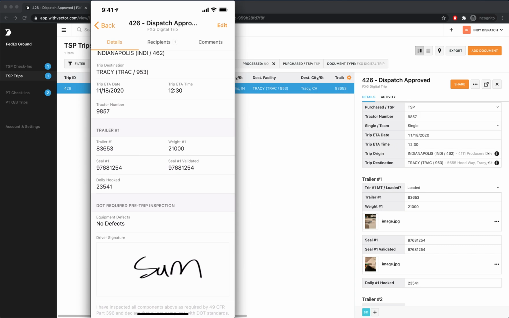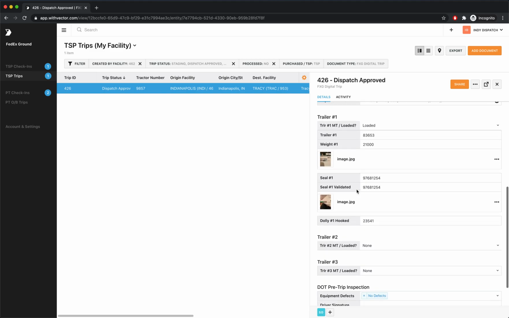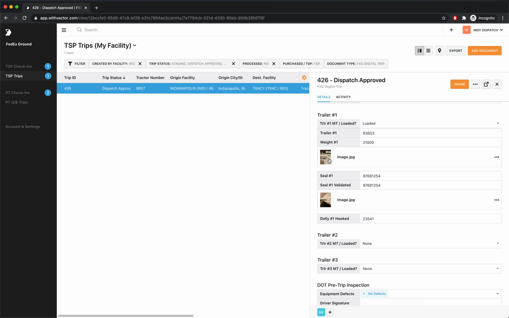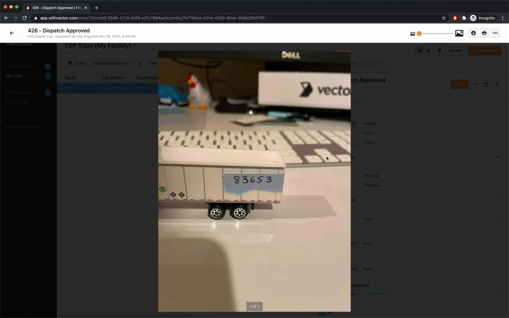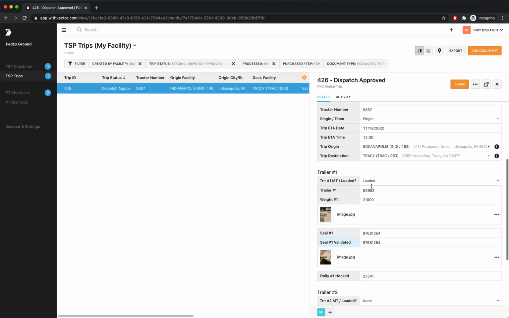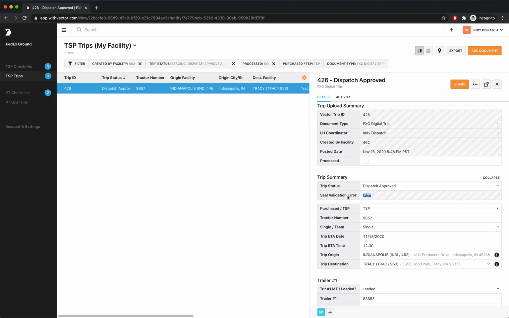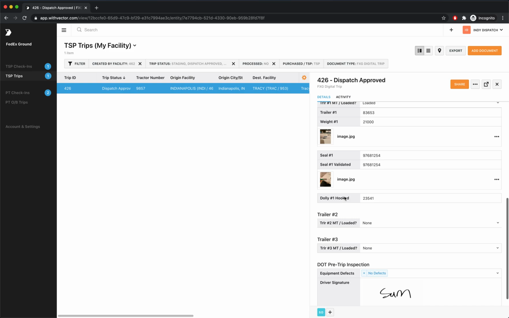In the background, as we switch over here, you'll see that in real time, as this was submitted, that information flowed through to the dispatcher to be able to view on the screen. The trip status is automatically moved to dispatch approved. I have all of the information, which already checked out. It matched what we were expecting to receive back from the driver. I have our photos, one of the trailer itself, one of the seal, along with those numbers that validated. We would actually have an indication in here if there was a validation error. You'll see right here that it's false. There's no validation error, which lines up with what we would expect. There's our pre-trip at the bottom.